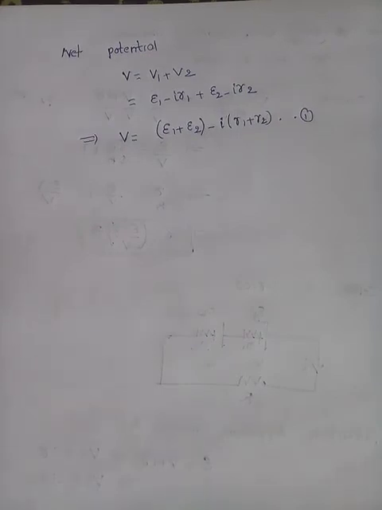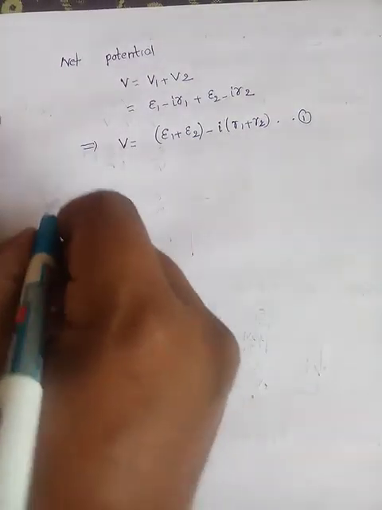So when you connect two cells or two resistors or two capacitors in series, we consider the effective EMF as well as internal resistance.